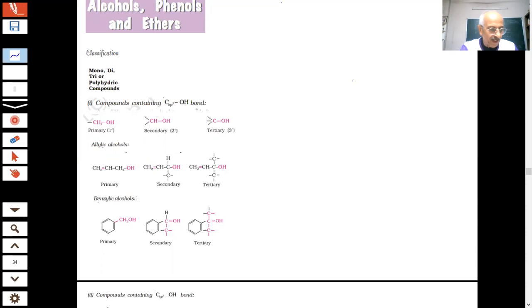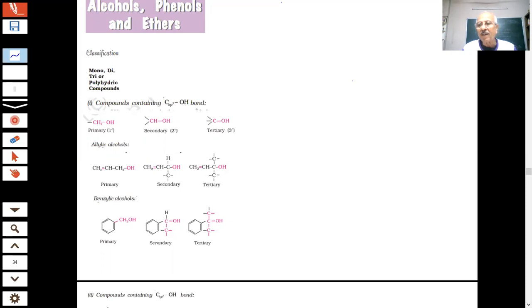So there is going to be a lot of interest in these compounds. And you are also aware of methanol and ethanol. Methanol is a poison. People are using alcoholic drinks also. So everything you know about that.